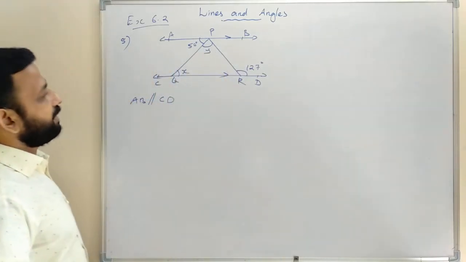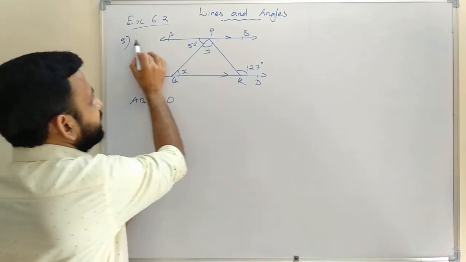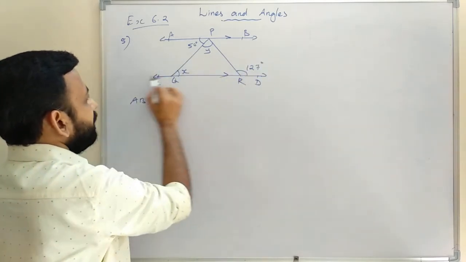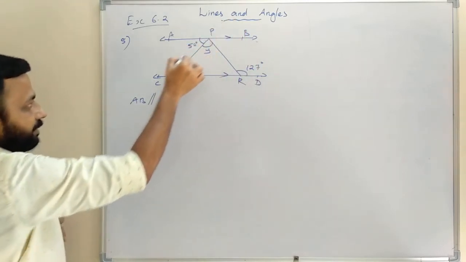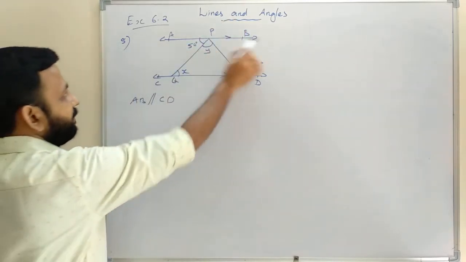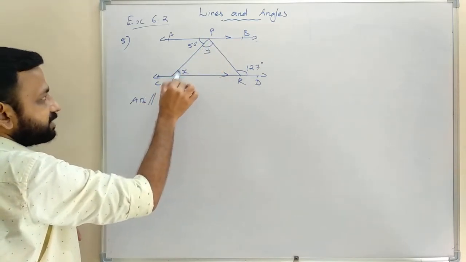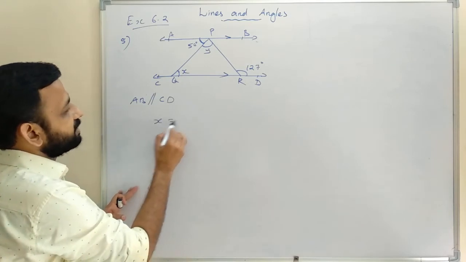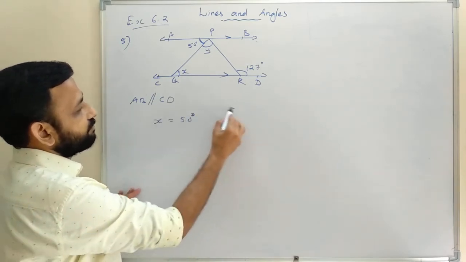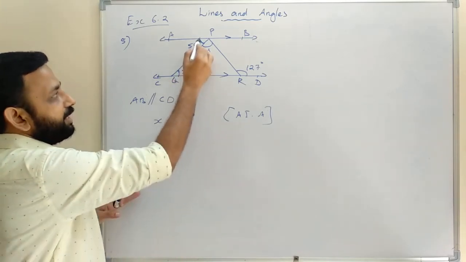So here AB is parallel to CD. If AB is parallel to CD, we can take PQ as a transversal. AB parallel to CD, PQ is a transversal. So X and 50 are alternate interior angles. So we can say X is equal to 50 degrees. Alternate interior angles are equal.